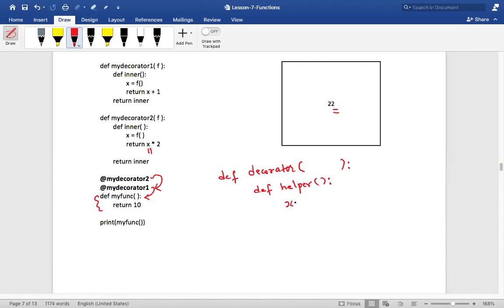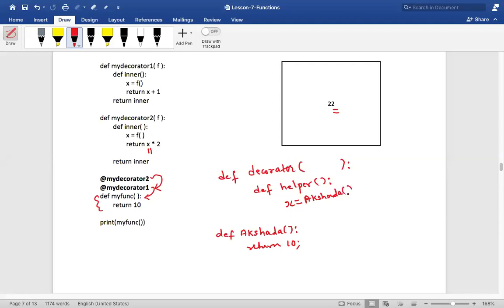Return. Take the value of the existing akshada. So let me create an akshada over here. def akshada, I'll write. Colon. So Akshada is supposed to return what? Say 10. But I want Akshada to be decorated and return something else. So first, the helper will take the existing value of Akshada, isn't it? It will take the existing value of Akshada.